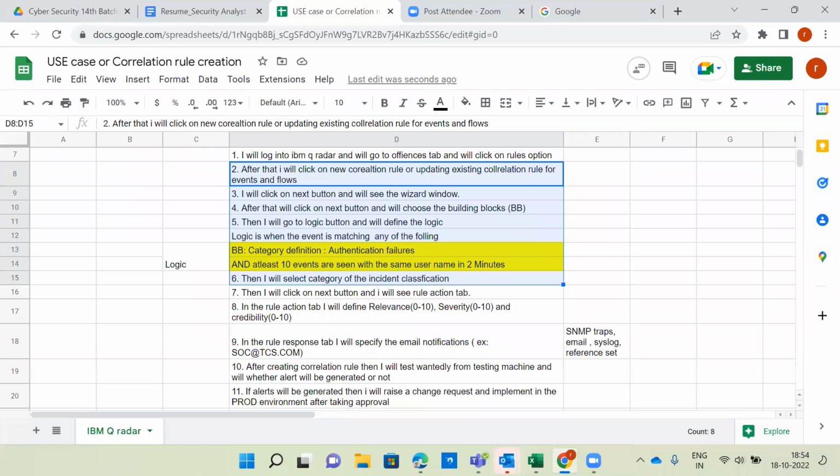Understood or not? So at the time of reading this particular use case creation, I think maybe the 65th or 66th or 67th video, I'm not sure. So 66, sir? Yes, the 66th video.